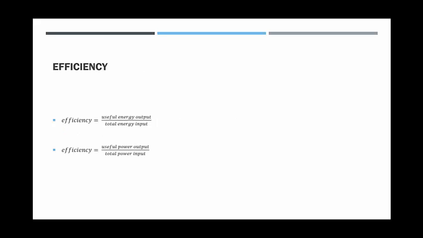Okay, the last thing you need to know is the equations for efficiency. So two different equations, very similar. Efficiency equals useful energy output divided by total energy input, or efficiency is useful power output divided by total power input. If you want it in the form of a percentage rather than a decimal, you then need to times by 100%. Remember that you need to have energy on both the numerator and the denominator, or power on both the numerator and the denominator, for this equation to work.